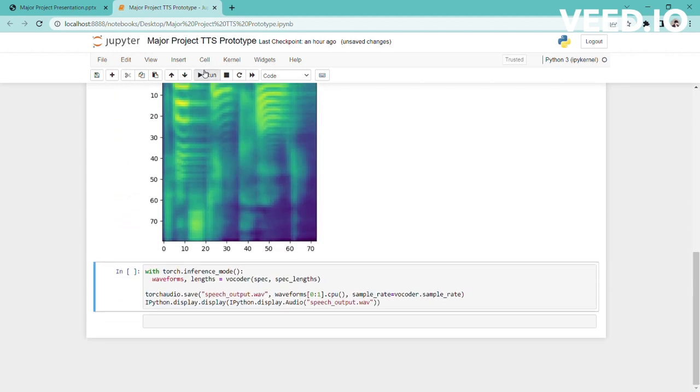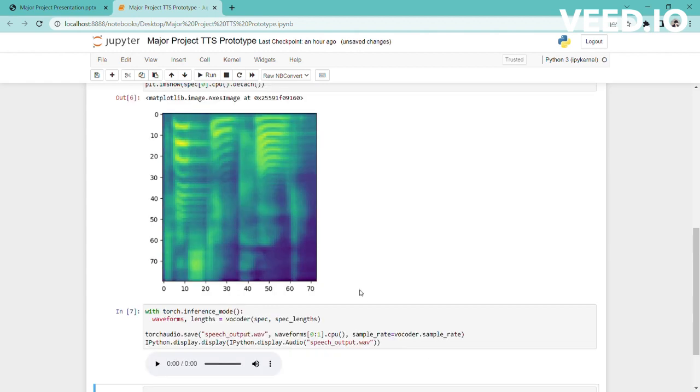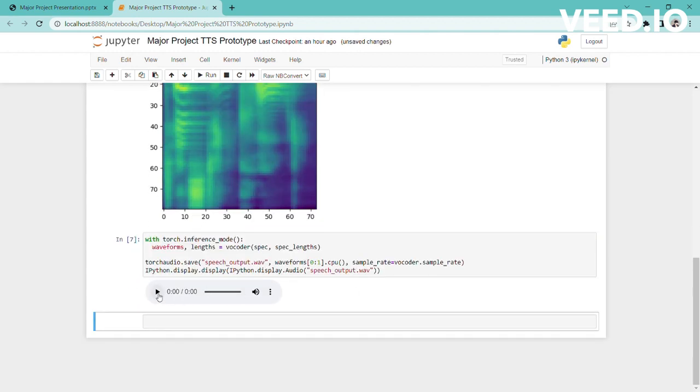After the spectrogram generation, we pass it on to the vocoder, which will now give us the audio output. This process seems to take a little bit of time, so I'll try to speed it up. Yeah, so here it is. Testing code. So it seems to have run.